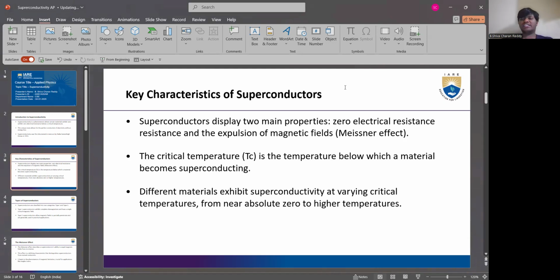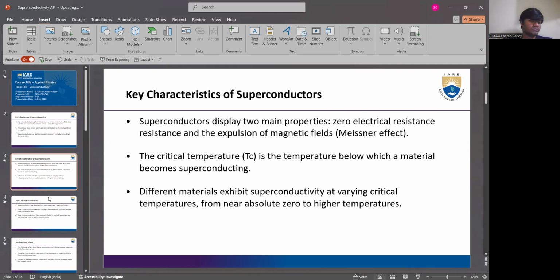These are key characteristics, as the Meissner effect is very important in calculating the resistance and expulsion of magnetic fields. This effect is used to determine the type of superconductor and the electric resistance, and the critical temperature is the most important in determining how and at which point a normal conductor becomes a superconductor.